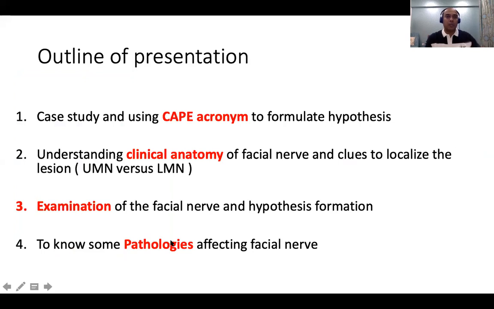So the outline is that I'll again try to reinforce the CAPE acronym, which stands for clinical assessment or clinical impression, A for anatomy and PE for pathoetiology. Some basic understanding of the facial nerve pathway, right from the pons till it reaches the face. The examination of the facial nerve and the hypothesis, I mean, how we can localize where the lesion could be, and some of the pathologies involving the facial nerve.